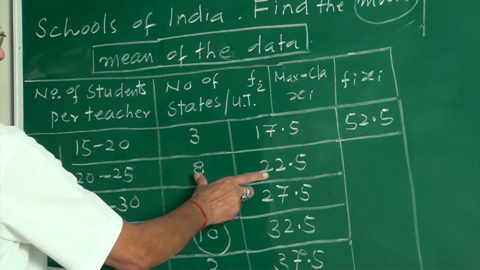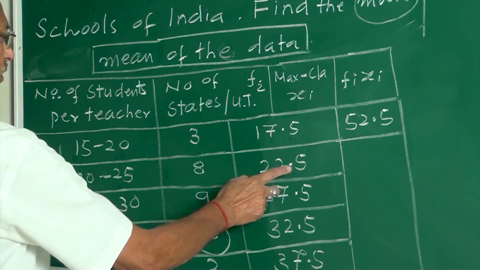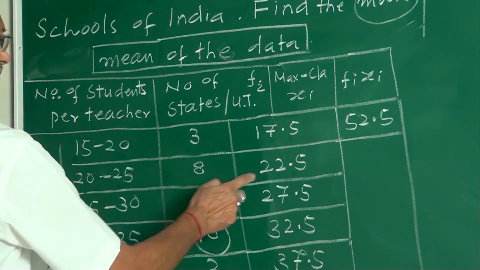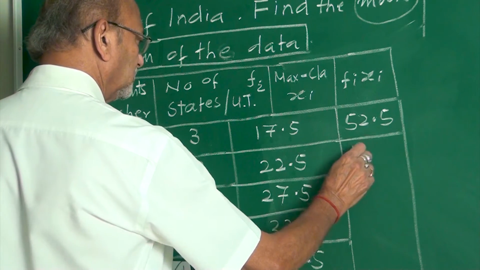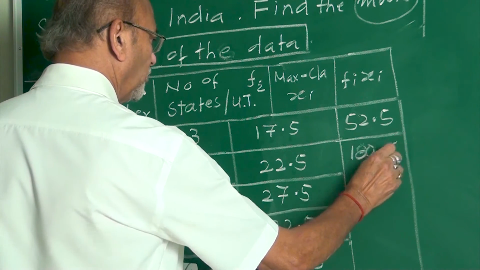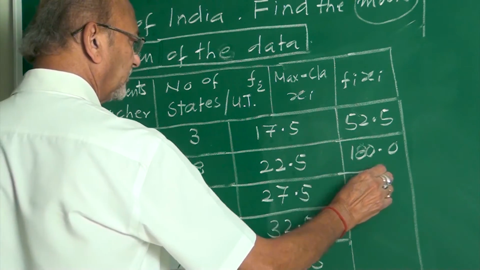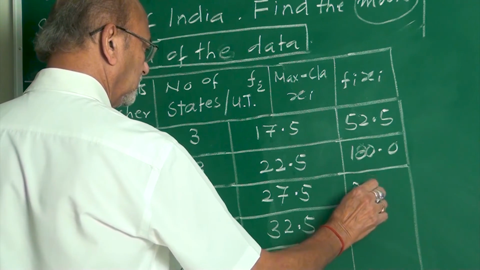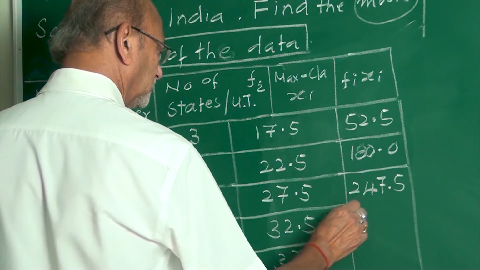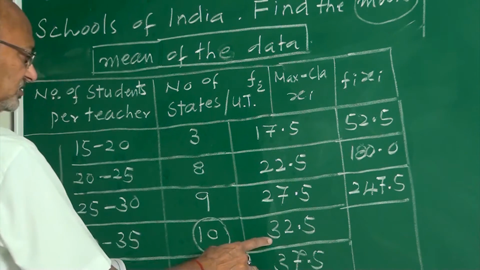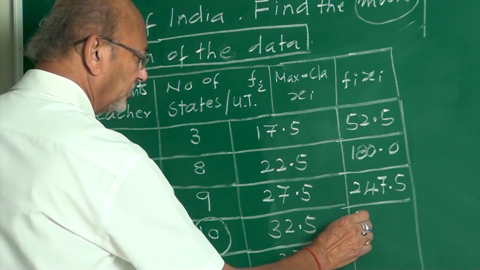Next, 22.5 into 8. 0.5 into 8 is 4. You must add to this. This is 180. Next is 247.5. Next, 32.5 into 10, 325.